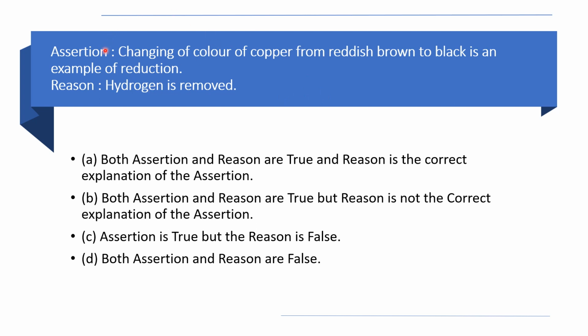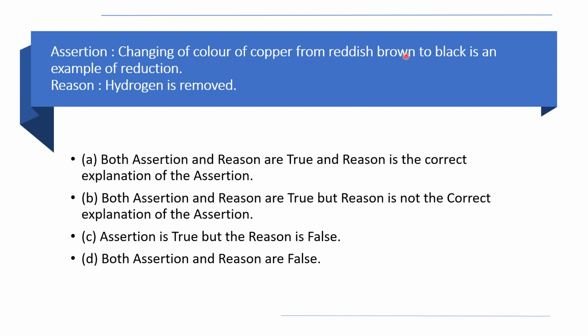So here in the assertion, changing of color of copper from reddish brown to black is an example of reduction, and the reason given is hydrogen is removed. Reduction means addition of hydrogen, but here the reason given is hydrogen is removed. So of course the reason is wrong.